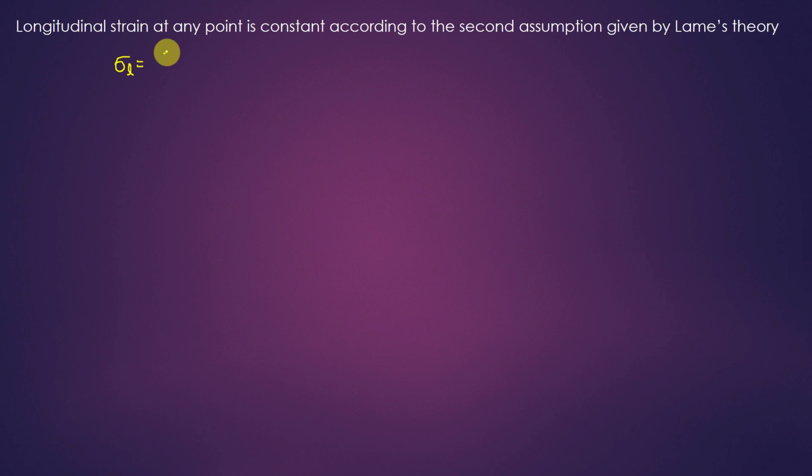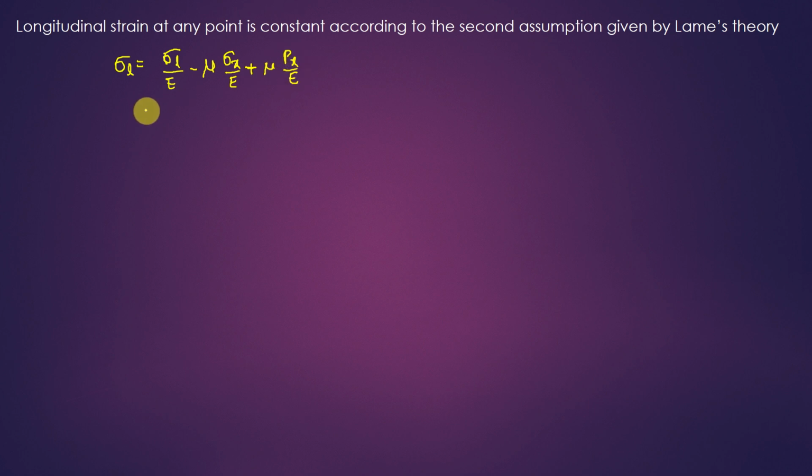We have the principal stresses here: sigma L by E, that is the main strain, minus mu into sigma x by E, where sigma x is the circumferential stress, and sigma L is the longitudinal stress. Another radial stress is also there, and its strain will be opposite to the circumferential stress, so that will be plus mu into px by E.